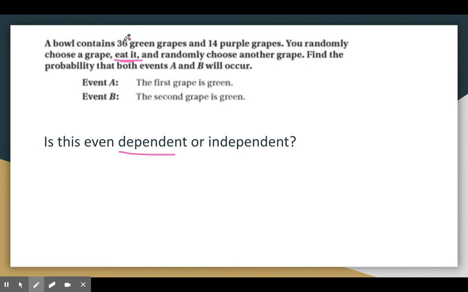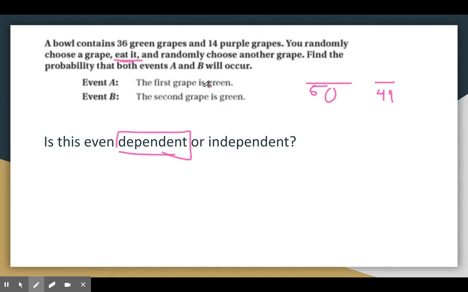So the answer here is dependent. It's dependent because we have 36 green plus the 14 purple, which means we have in the beginning a total of 50 grapes, right? But once you take one and eat one, the next time you're only going to have 49 grapes, which means that your event is dependent because the numbers have changed.